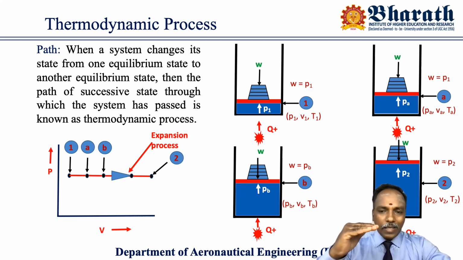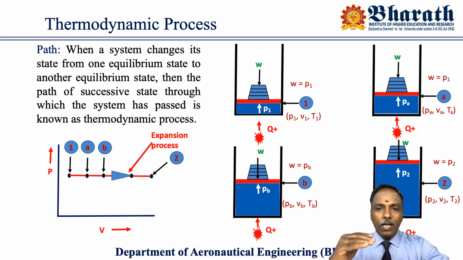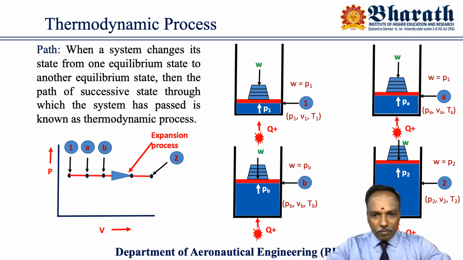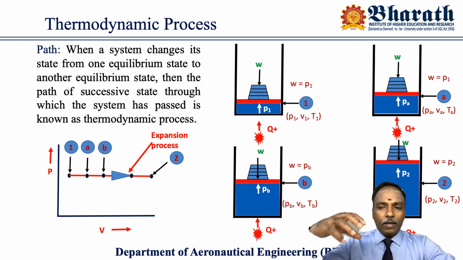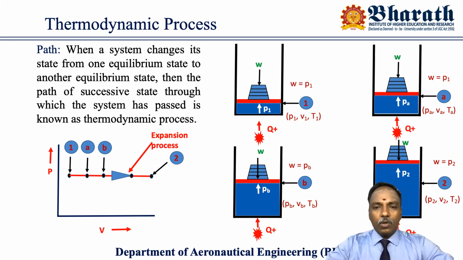Between the piston and cylinder bottom wall, we have the working substance in blue color. And on top of the piston, one weight load is acting. In the first state, state 1, its properties pressure, volume, temperature are P1, V1, T1 respectively.